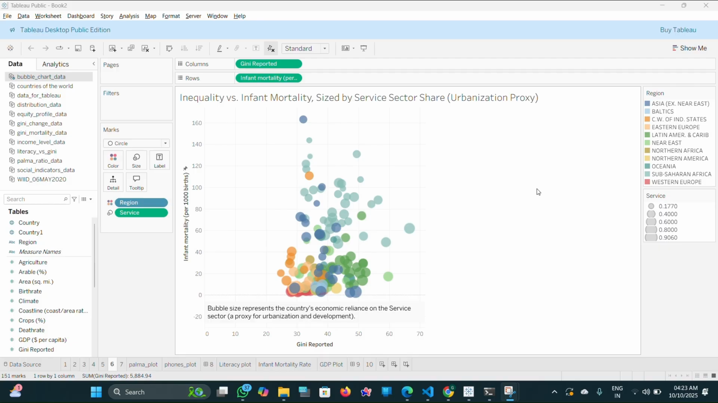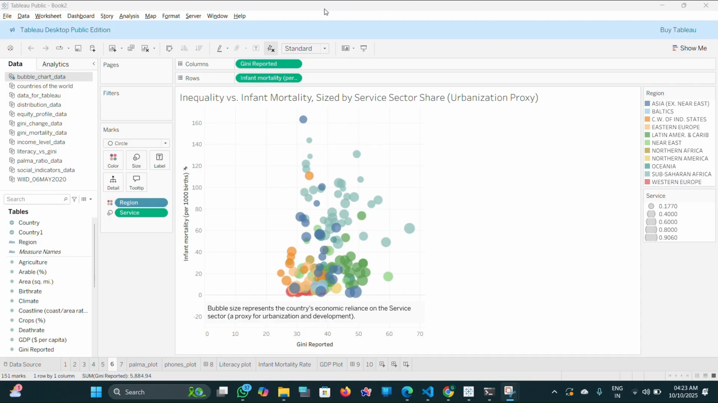To find the answer, I can look at any vertical slice of the chart, which shows countries with similar levels of inequality. For example, at a Gini index near 40, we see bubbles of all sizes. Critically, many of the larger bubbles, the more urbanized countries in this group, have lower infant mortality than the smaller ones. This suggests that the answer is yes. Even when inequality is held constant, factors like urbanization and the development it implies can contribute to better public health outcomes.